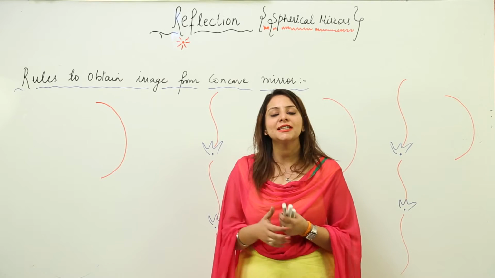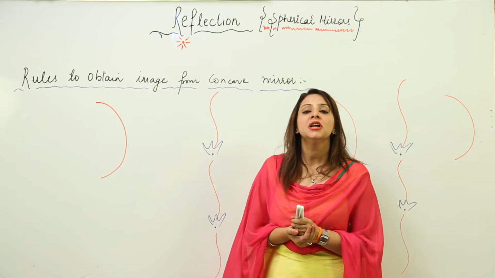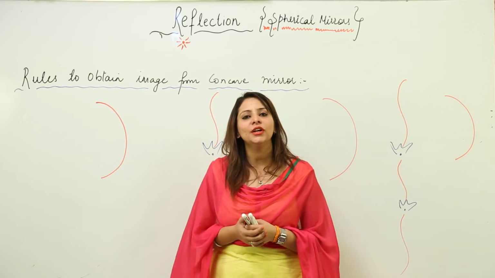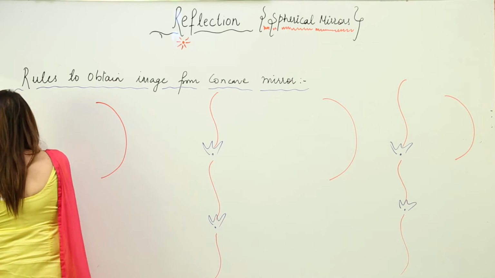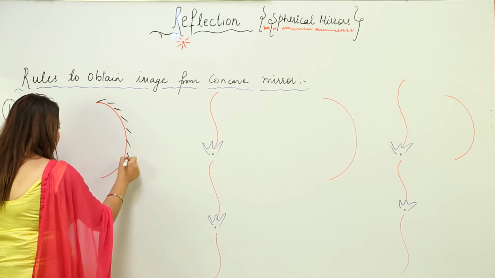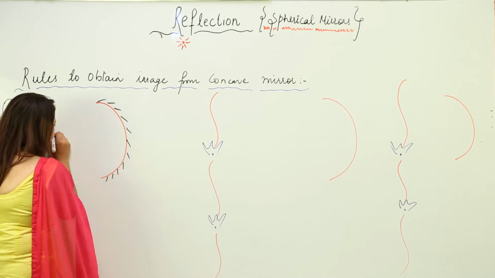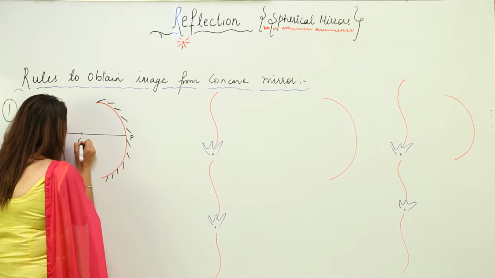Now we are going to start with the rules. If you want to draw images for the ray diagram for the concave mirror, then what are the rules which we need to follow? So the first rule: suppose I have a concave mirror and this is my polished surface, this is my principal axis, as you all know, pole, this is my center of curvature.